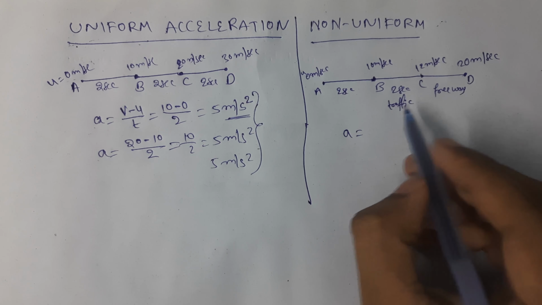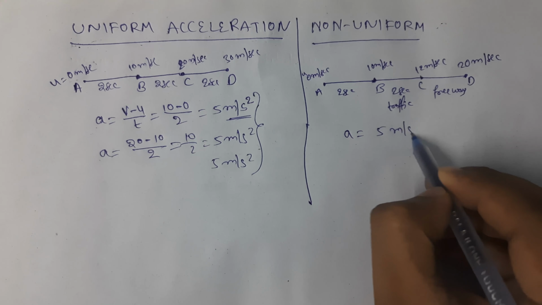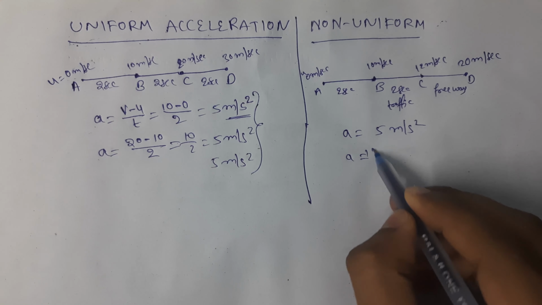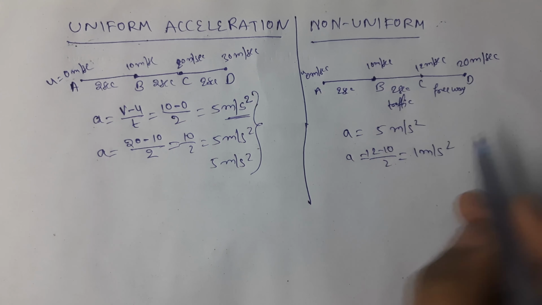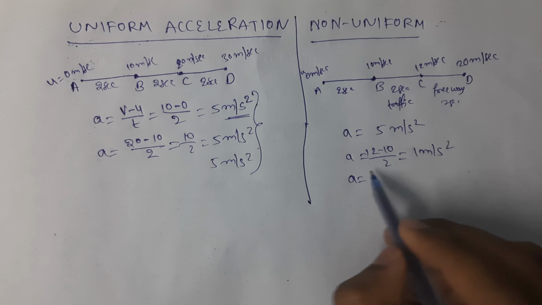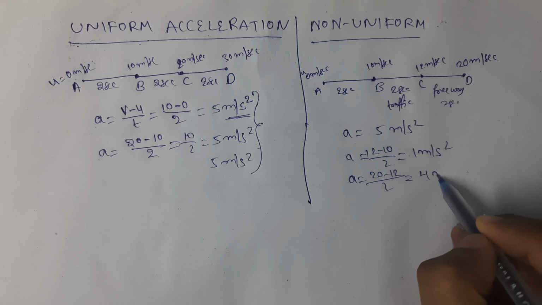You calculate acceleration, obviously it will be 5 meters per second square for the first, and for the second 2 seconds it will be 1 meter per second square. For the next 2 seconds the time is the same, obviously, so it will be 4 meters per second square.